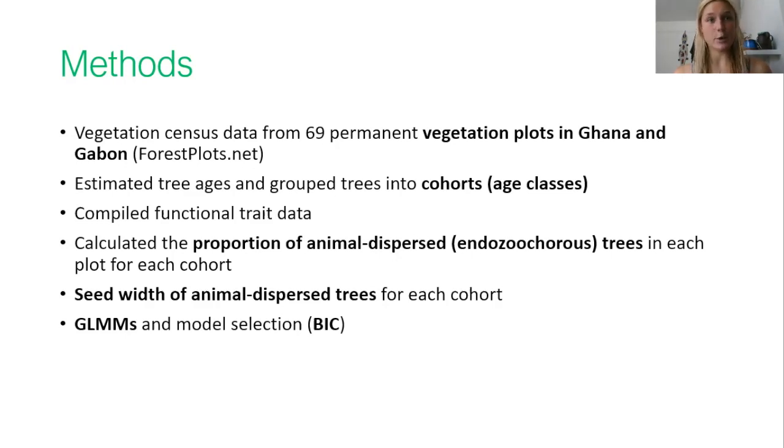All vegetation plots were measured at least twice, which allowed us to estimate the age of each tree during the most recent census, and we then grouped the trees into different age classes or cohorts. We then compiled functional trait data for all the tree species from the literature. This then allowed us to ask whether age cohorts differ in the proportion of animal dispersed trees in each plot.